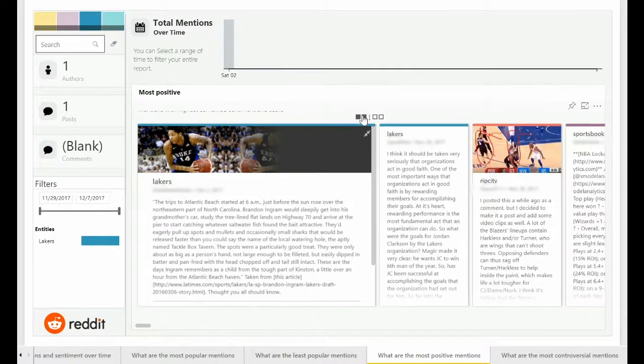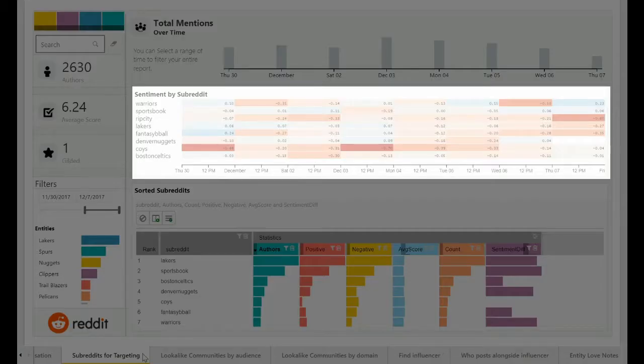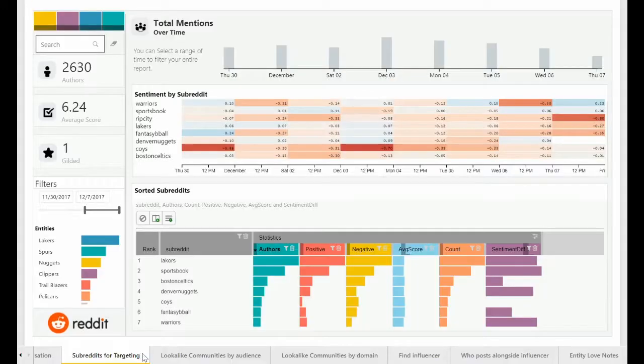Complementary to the overview workbook, the Reddit solution template comes with two further workbooks for targeting and advanced analytics. On this page of the targeting workbook, we can see how the average sentiment of subreddits varies over time, highlighting shifts towards positive or negative sentiment. Subreddits can also be ranked by different metrics, like the number of positive posts and comments, or a weighted combination of all metrics.